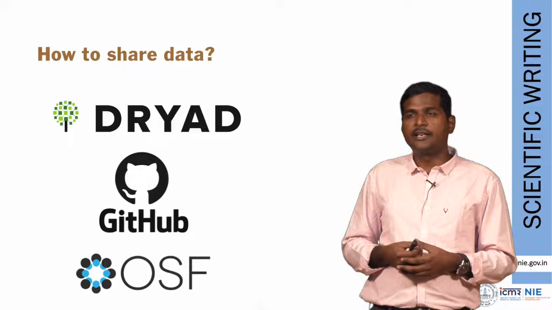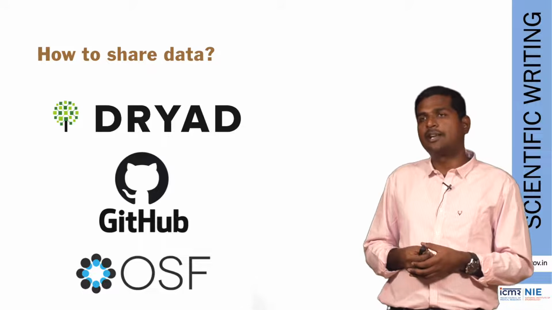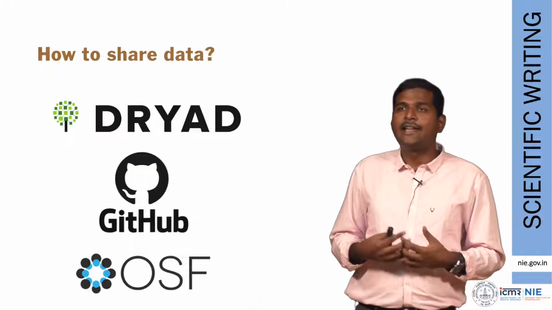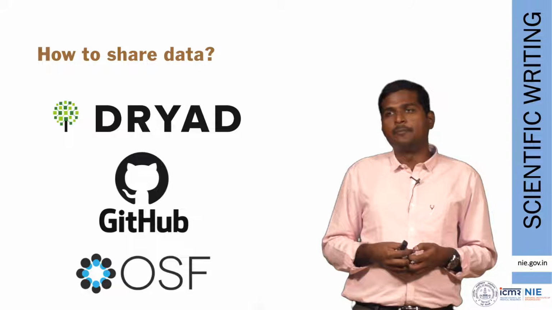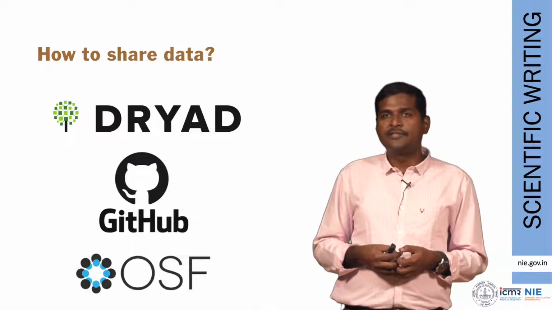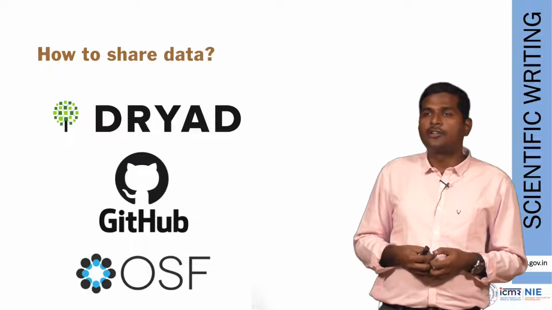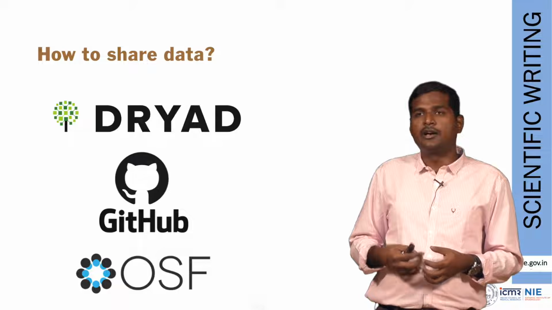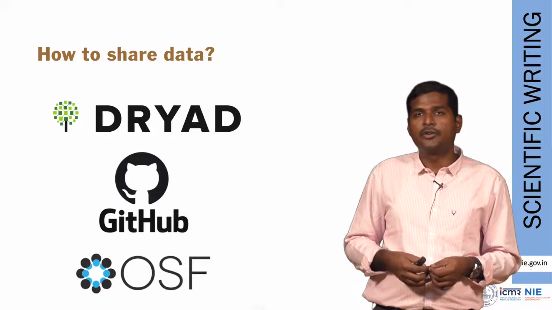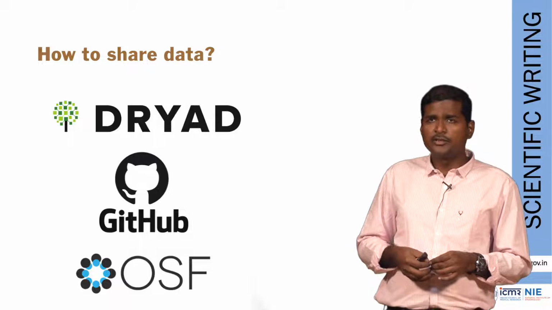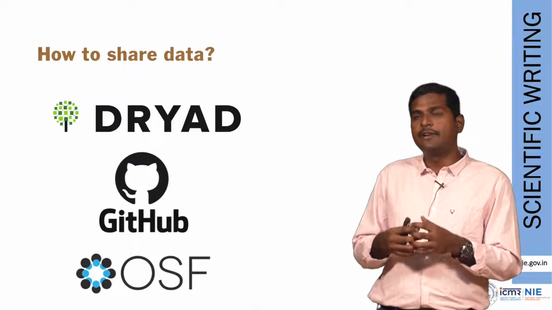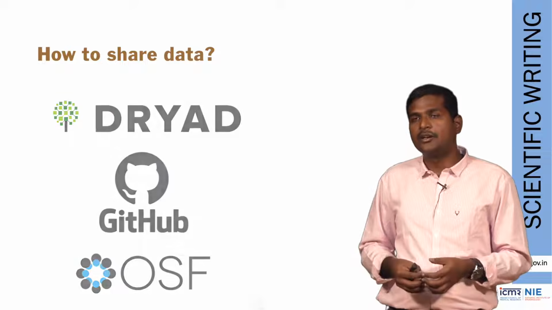Popular among these is GitHub. Some of you might have come across GitHub, where we commonly share statistical codes, but data can also be stored in GitHub. OSF is Open Science Framework, where a lot of researchers share their data, codes, protocols, CRFs and other documents related to your study. So sharing the data is not sufficient. You just upload the Excel file and then it's done. No, it is not that way.